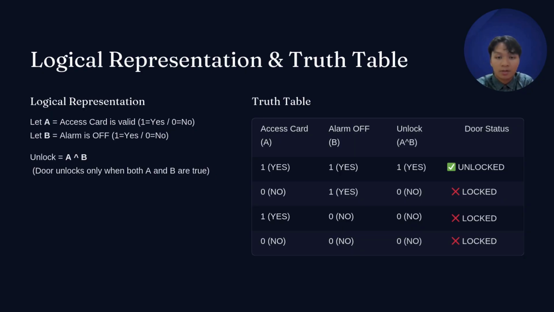We also prepared a truth table to show all the possible scenarios. As we can see, the door only unlocks when both A and B are 1. In every other case, the system denies access and the door remains locked. So this truth table helps us verify that our logical expression works correctly.